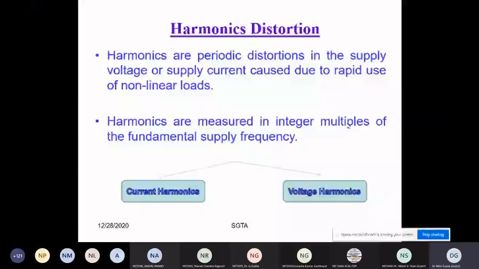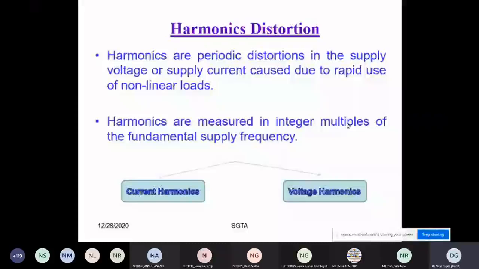I think the organizer has muted all the participants. You got my question? Yes, sir. Can you tell me the answer? What will be the wave shape of the supply voltage? Simple half wave, sir. Supply voltage. AC means sinusoidal, natural only. If it is sinusoidal, so sinusoidal and periodic.